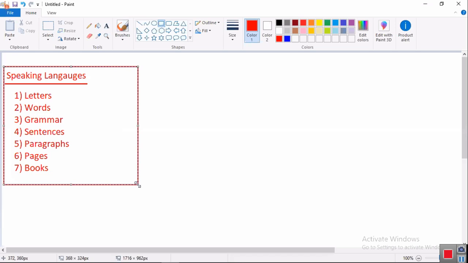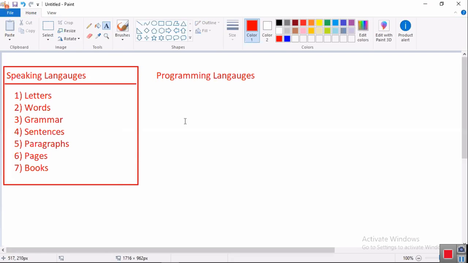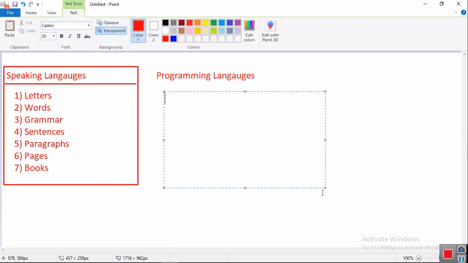Baba, programming languages are a copy-paste of speaking languages. Speaking languages are meant for speaking to a human being. Programming languages are meant for speaking to a computer. That's it. Both are the same only. Let me prove both are the same. In programming languages also, we have letters. Those letters are called programming elements. Next, words.